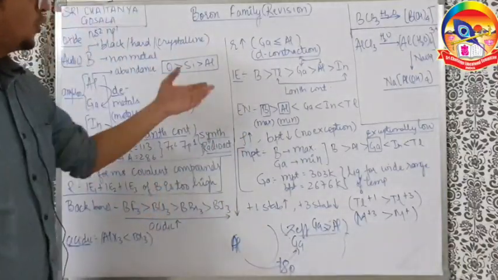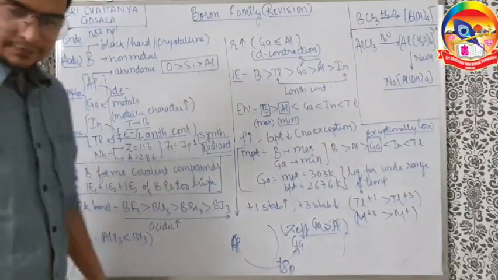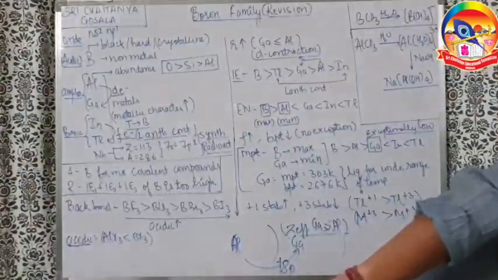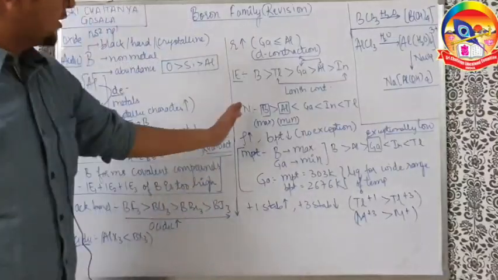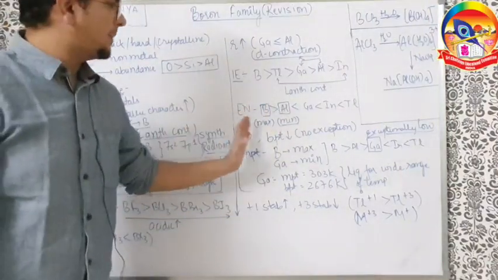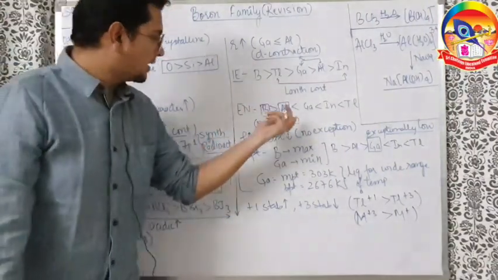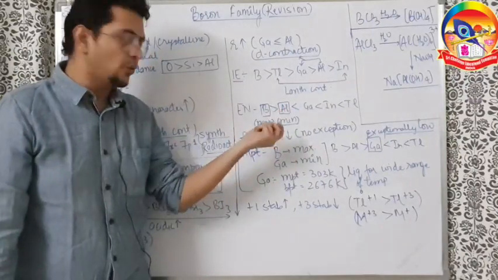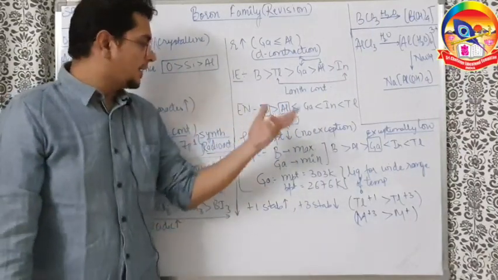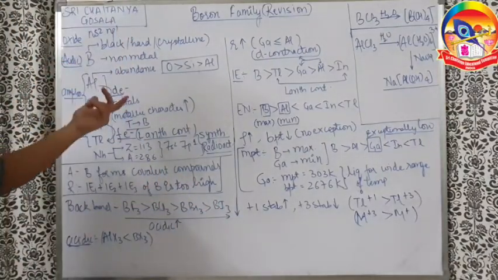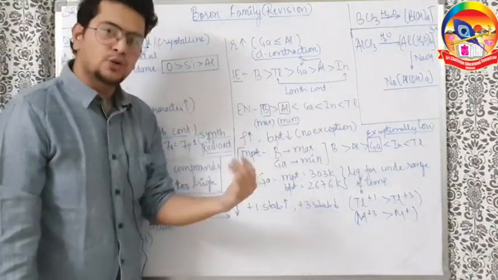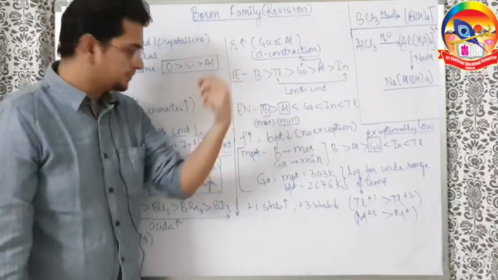Going ahead, talking about electronegativity here. When we talk about electronegativity, we understand that electronegativity decreases up to aluminium and then increases, which means that the minimum electronegativity in this group is of aluminium and the highest is of boron. Anyway, boron is a non-metal, so that was expected as well. But aluminium has the minimum electronegativity in this group.